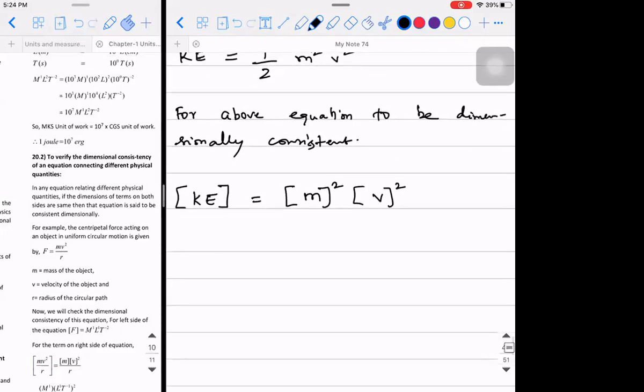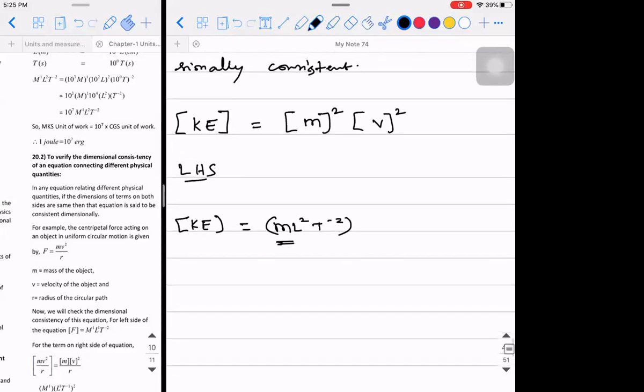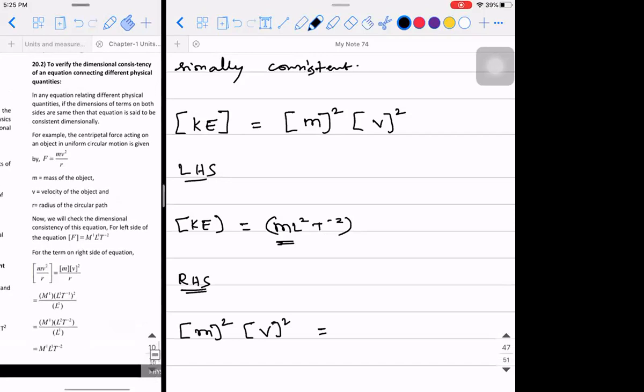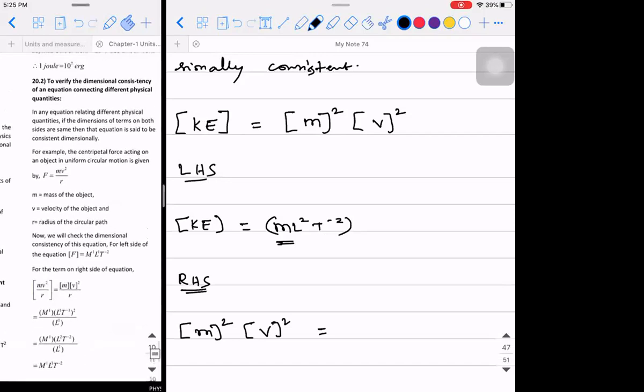So I will take LHS. What is the dimensional formula of kinetic energy? It is M L square T minus 2. This one you should remember. RHS, what is the dimensional formula of m square into v square?